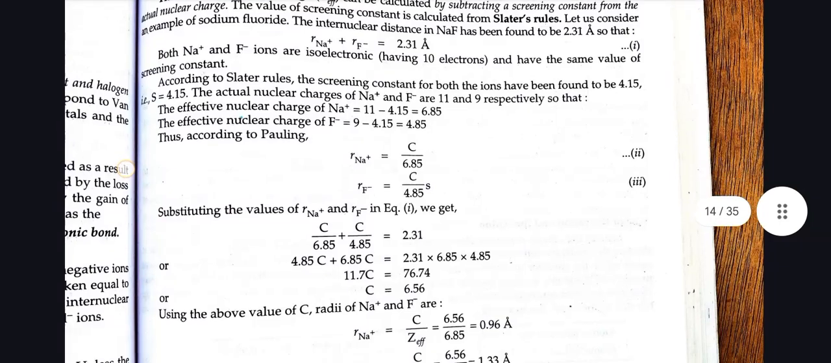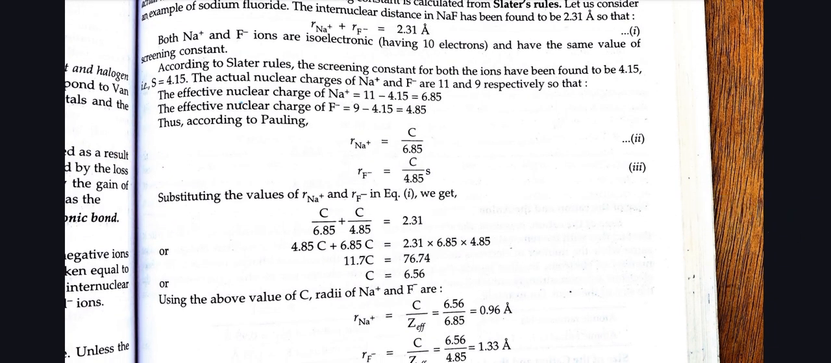The actual nuclear charges of Na+ and F- ions are 11 and 9 respectively, so the effective nuclear charge of Na+ becomes 11 minus 4.15, which gives us 6.85, and for fluorine F-, 9 minus 4.15, which gives us 4.85. Thus, according to Pauling, the radius of Na+ is C divided by 6.85. Similarly, the radius of F- becomes C divided by 4.85.